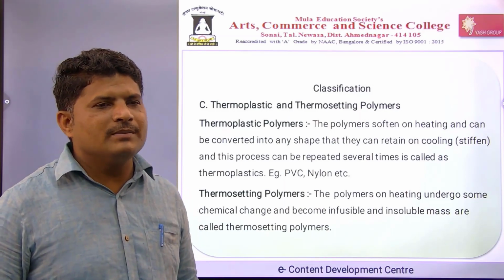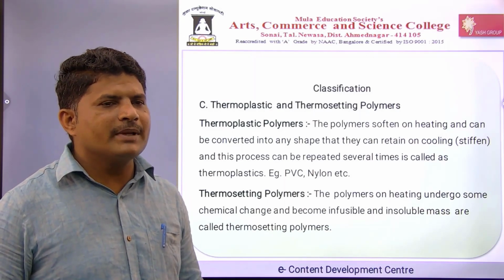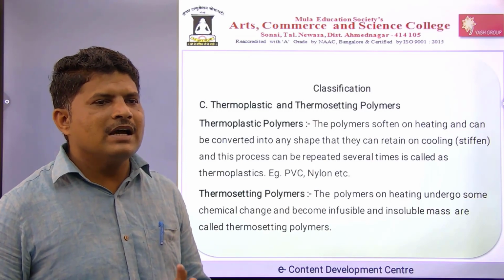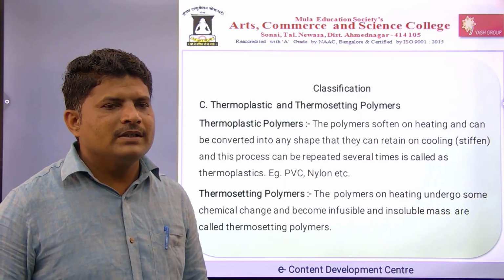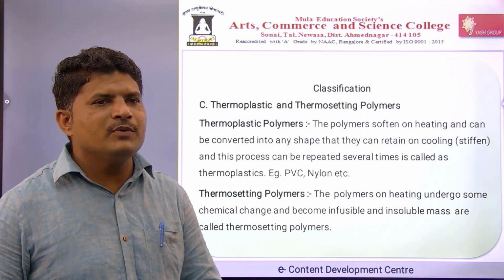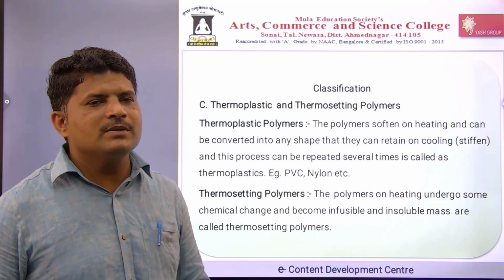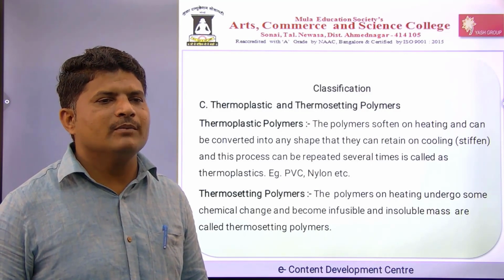Then thermosetting polymers: polymers that on heating undergo some chemical change and become an infusible and insoluble mass. After heating they become infusible, meaning we cannot convert them into any shape.